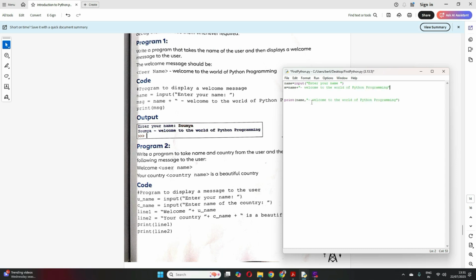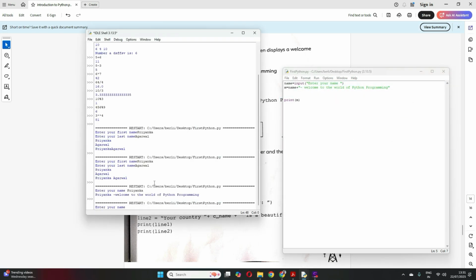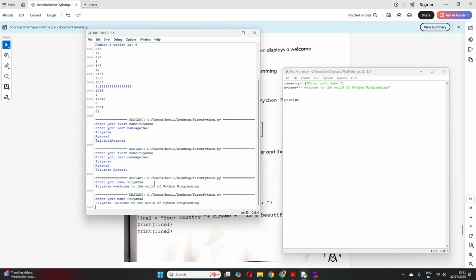Okay? Now instead of printing in this way, I can just print M and see it. Just save it and then run. So it behaves the same way only. Priyanka, welcome to the world of this. Clear?